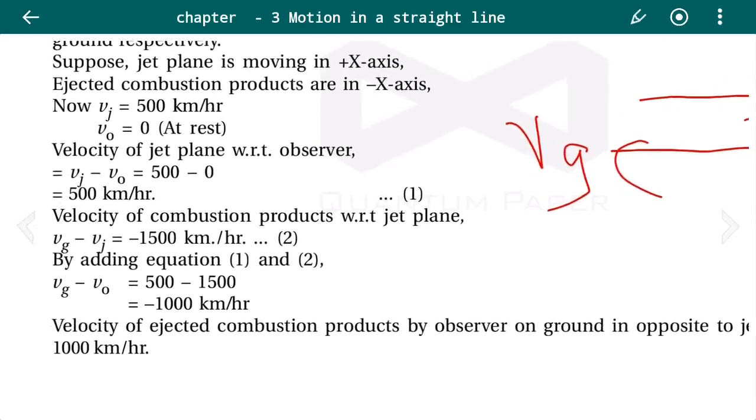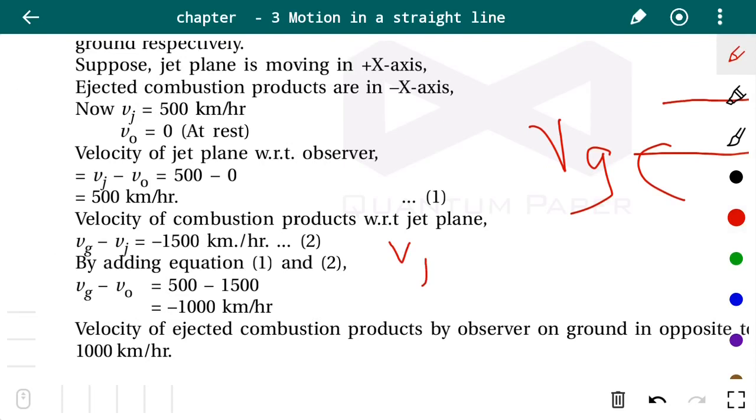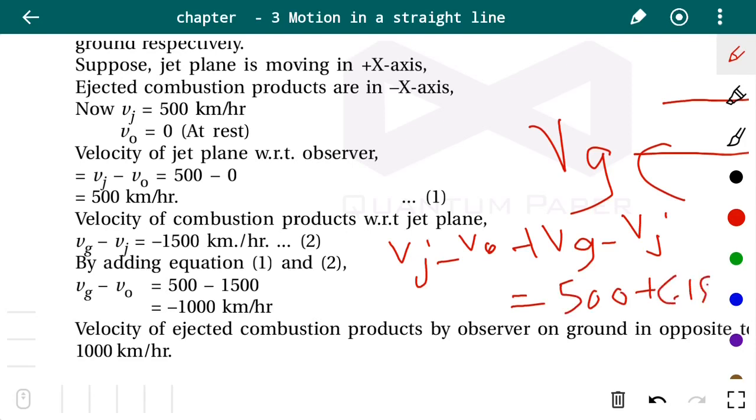If we add them up, on the left hand side we can write Vj minus Vo plus Vg minus Vj, and on the right hand side 500 plus minus 1500. The minus Vj and plus Vj cancel, so we have Vg minus Vo equals 500 minus 1500.